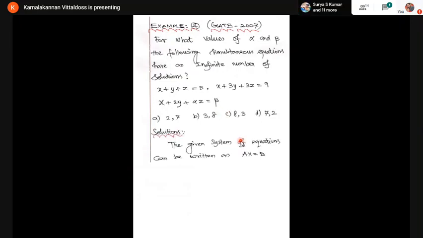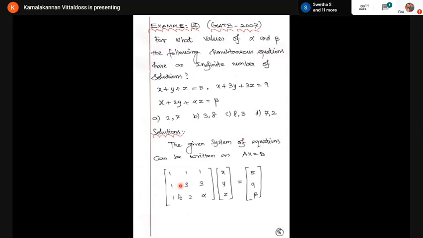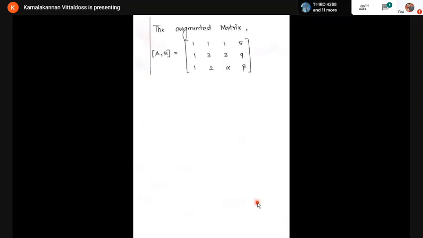So again, I'm going to use the same idea. I'm going to express the given system of equations in the AX equal to B form, where A is the coefficient matrix, X is the variable matrix, and B is the constant matrix. Now I'm going to write the augmented matrix A comma B. So here is the augmented matrix A comma B. I'm going to make it in echelon form. For that, I'm going to use row operations. R2 gives R2 minus R1. R3 gives R3 minus R1.